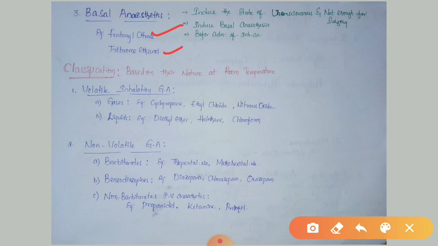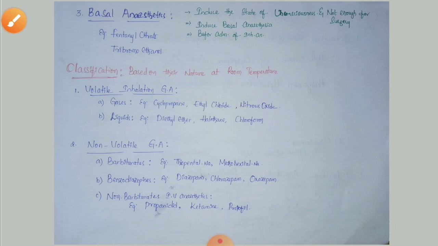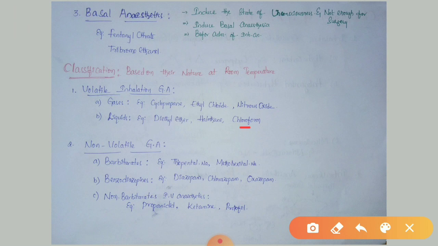The next classification is based upon the nature at room temperature. Based upon the nature of the general anesthetics at room temperature, they are classified into two categories. One is volatile inhalation general anesthetics. The second one is non-volatile general anesthetics. The volatile general anesthetic agents are of two types, gases and liquids. Examples of gases are cyclopropane, ethyl chloride, and nitrous oxide. Examples of liquid general anesthetic agents are diethyl ether, halothane, and chloroform.